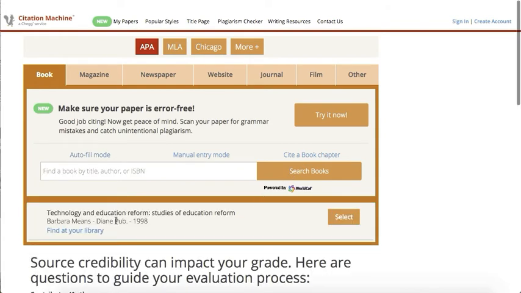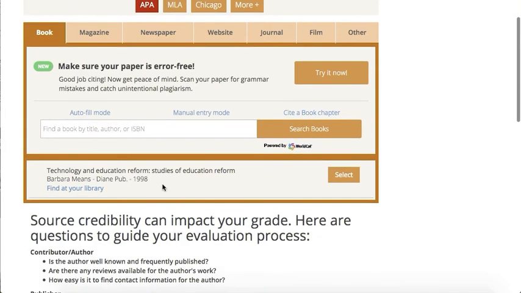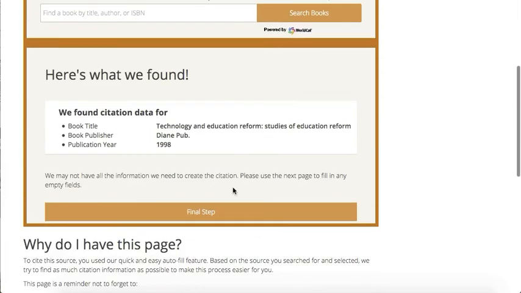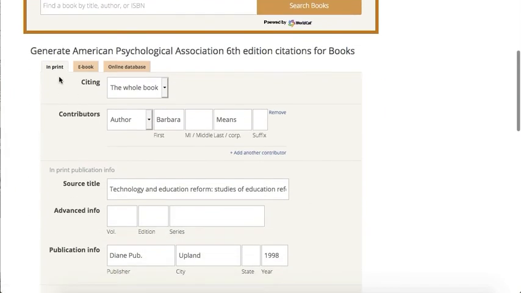All right, as you can see, this one showed only one result, so it was very precise. Sometimes they will show various ones, so you just have to double check the author and the date. We will check on that, select, these are what they found. And as you can see here, this is the in-print citation, and it will be done in the 6th edition of the American Psychological Association citations, APA, 6th edition. And there's also ebook and online databases.